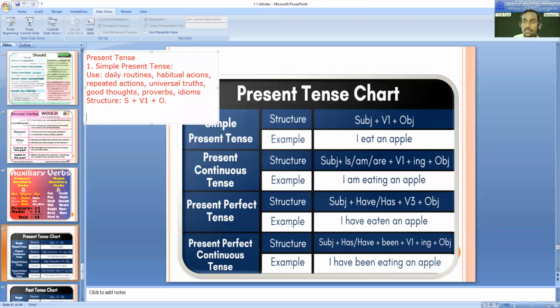You can unmute and speak. Tell me examples. Everybody has to tell me examples.